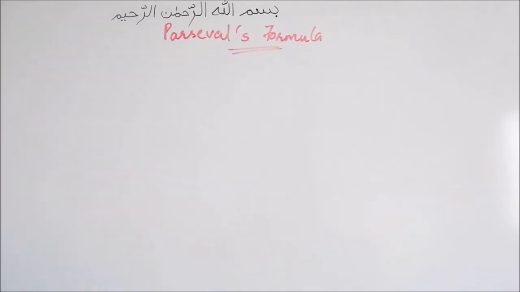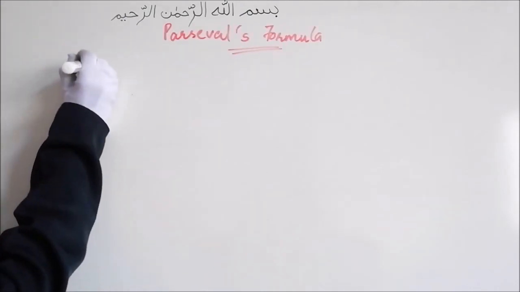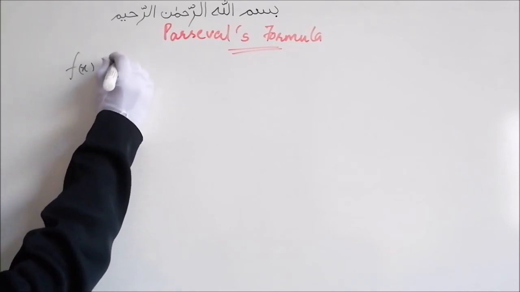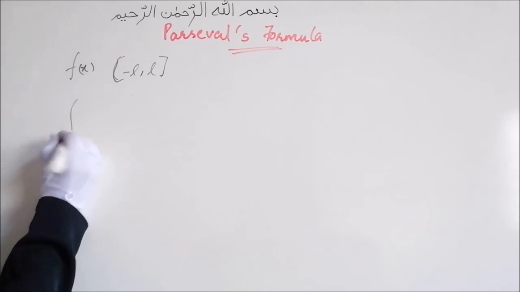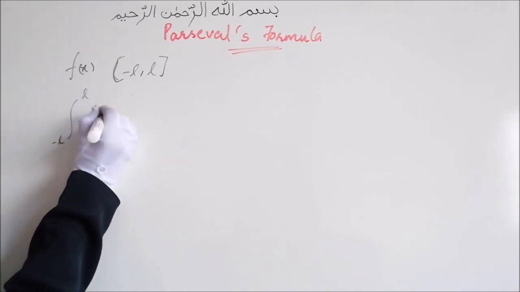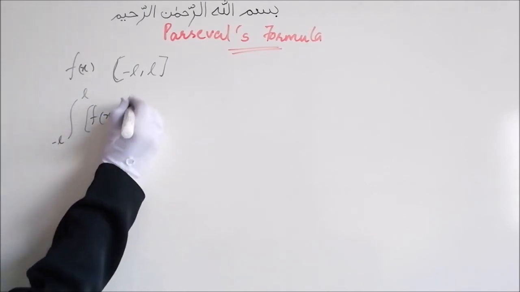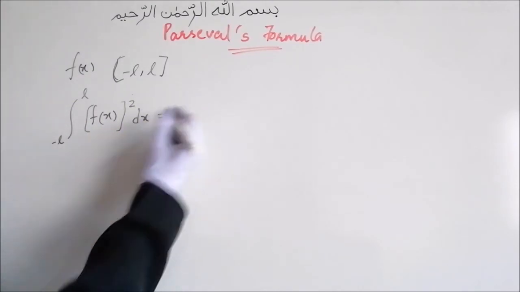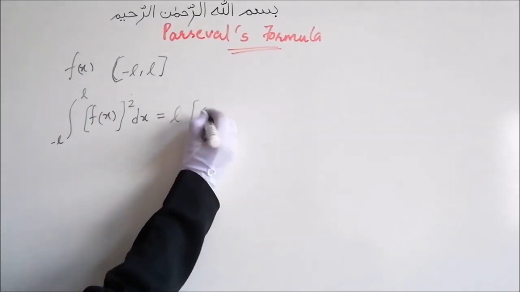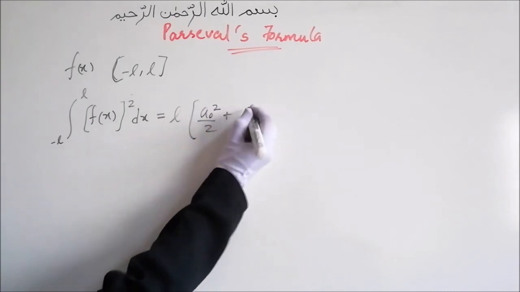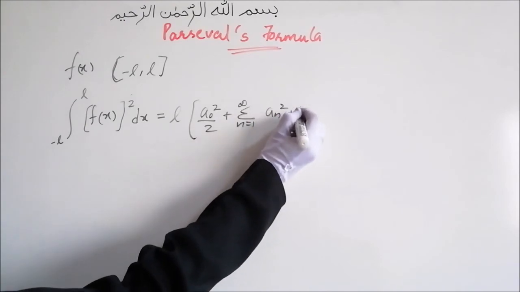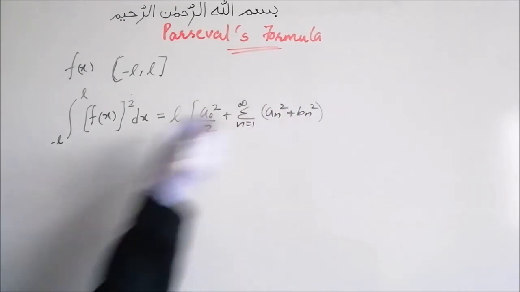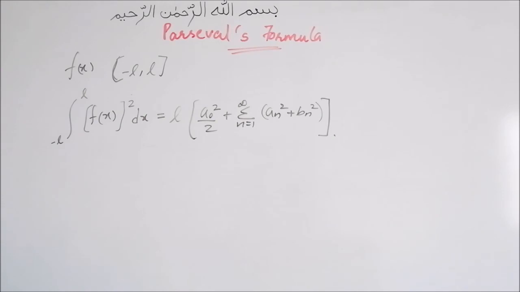Let's look into Parseval's formula. If we have a function f of x which is defined in this region minus L to L, then integration minus L to L f of x the whole squared dx can be written as L into a naught squared upon 2 plus summation n equal to 1 to infinity an squared plus bn squared. So to understand the use of this formula, let's look at an example.